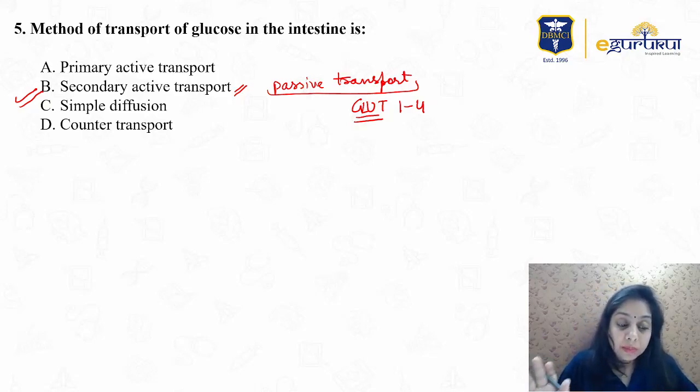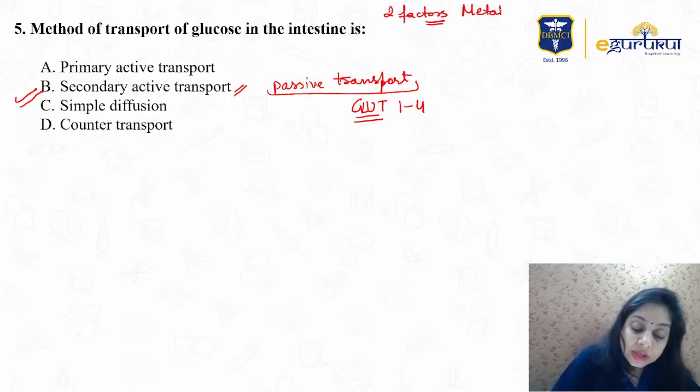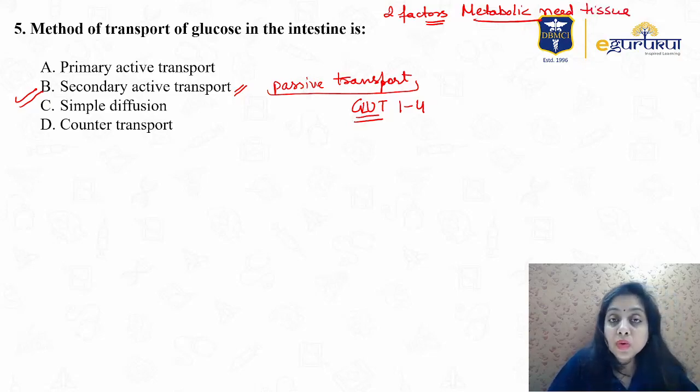And the method of glucose uptake depends upon two factors. Remember this, there are two factors which will determine the glucose uptake. One is the metabolic need of the tissue. Very important point to remember: need will decide whether to take up the glucose, synthesize the glucose, or break down the glycogen.